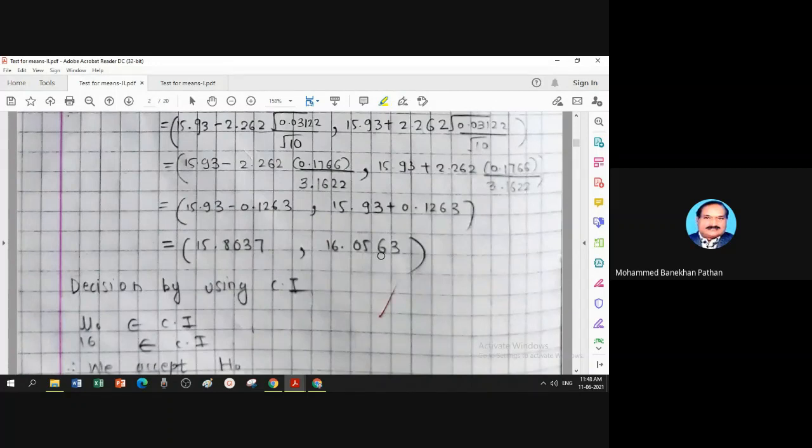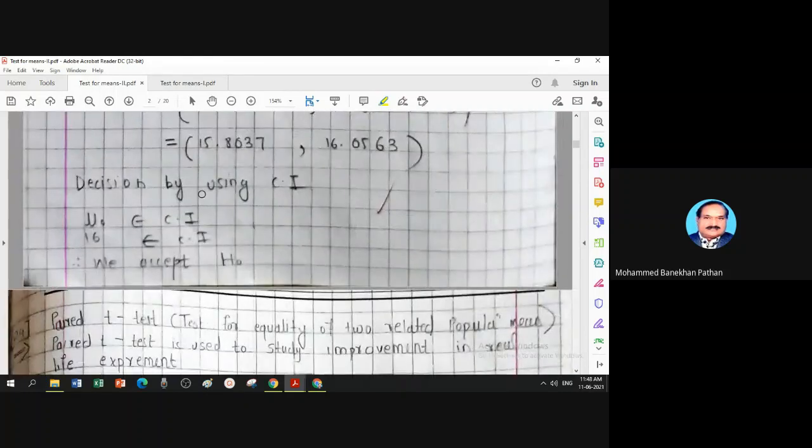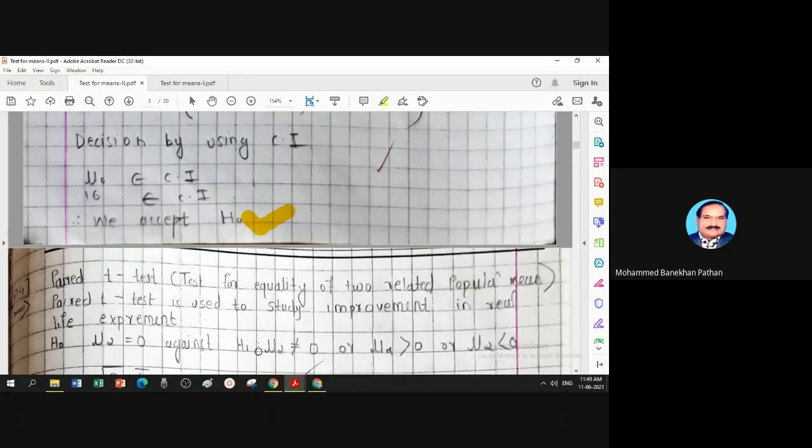Now mu 0 is 16 that you want to test. So mu 0 equal to 16 belongs to this interval. That's why you have to accept. Decision by using confidence interval: mu 0 belongs to the confidence interval. Therefore, we accept H naught with the help of confidence interval. So this is the way of testing a single population mean if sample size is small, less than 30. Now we have another example under the heading of paired t-test.